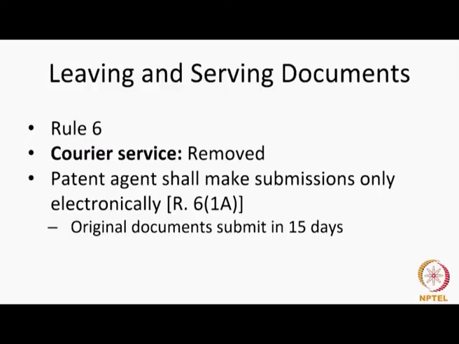You need to make a note there, that is another deeming provision under the Patents Act. We had already told you that there are various deeming provisions: deemed to have been abandoned, treated to be abandoned, treated as withdrawn. This is another deeming position. So, even if you make an electronic application, if you do not follow it by filing the original documents physically, if you do not send them by post, then it would be deemed that the application was not filed.